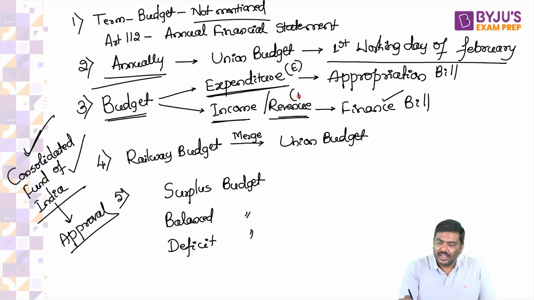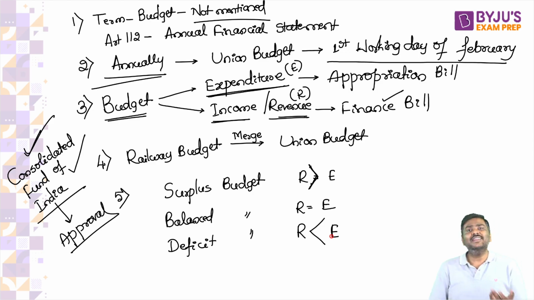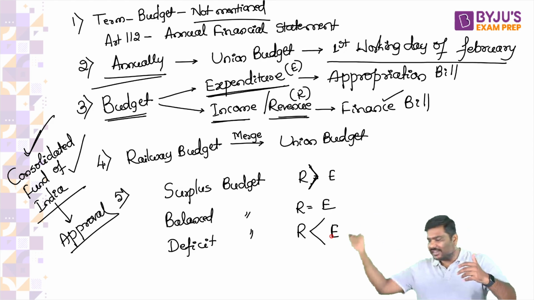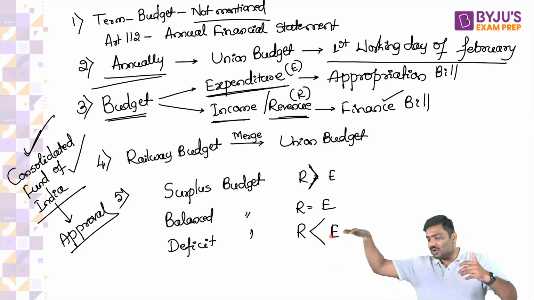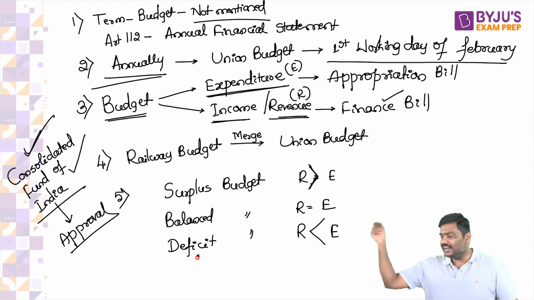Expenditure is E, revenue is R. Surplus budget is R greater than E, my mistake. Balanced budget is R equal to E, and deficit budget is R less than E, that is, expenditure is greater than the revenue or income collected by the government. Any problem with this? Surplus R greater than E, balanced R equal to E, and deficit R less than E, or E greater than R.